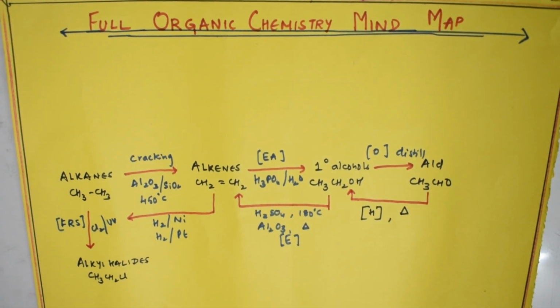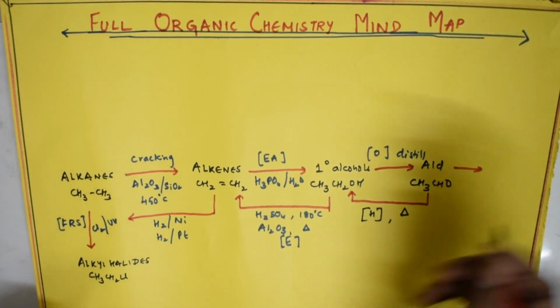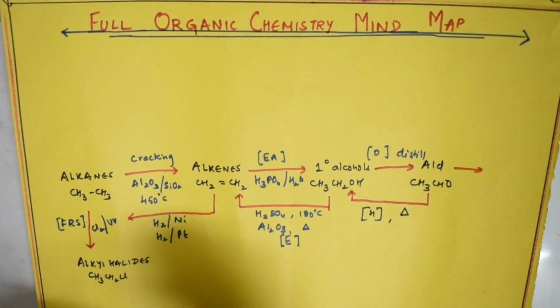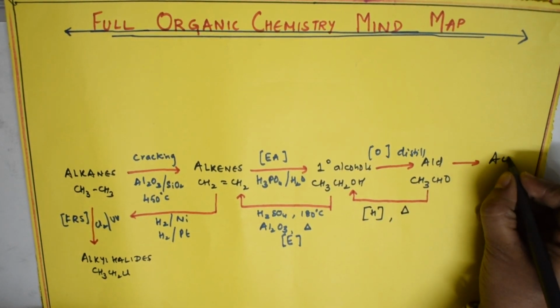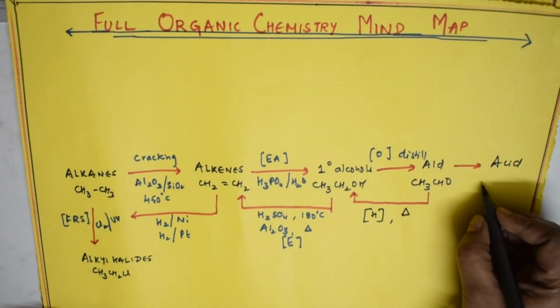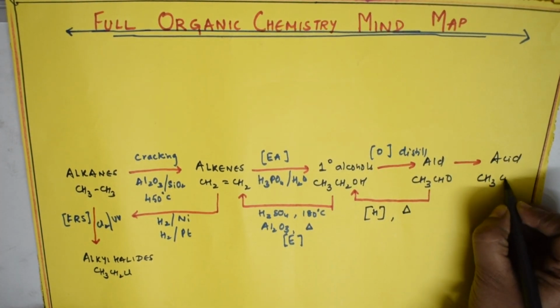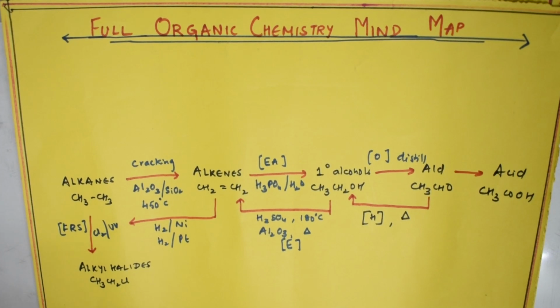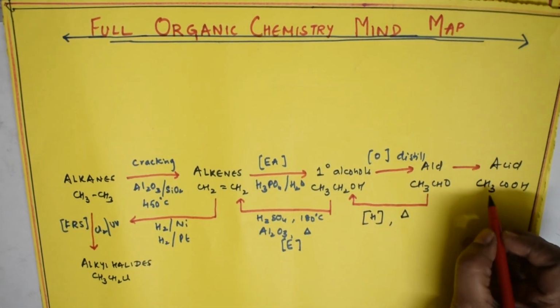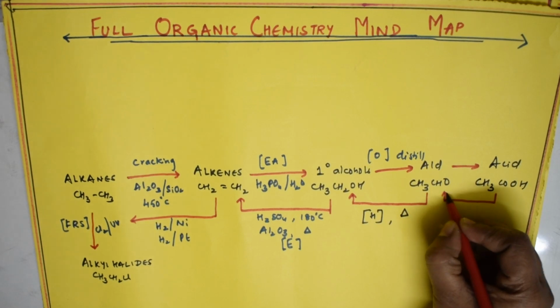Okay. Now, further what can I do? I can further convert aldehydes to acids, that is, carboxylic acids. So how many carbons are there? 2 carbons. So here you get a 2 carbon acid, that is carboxylic acid. Done.